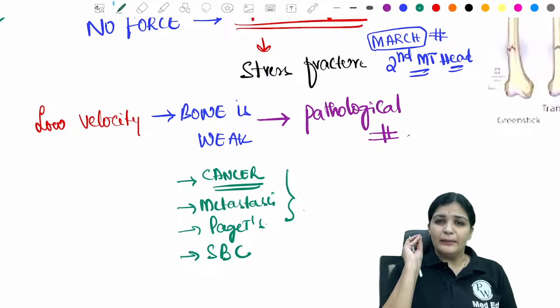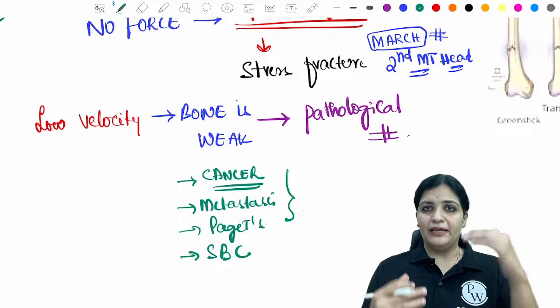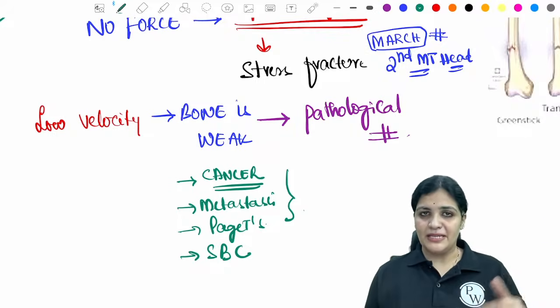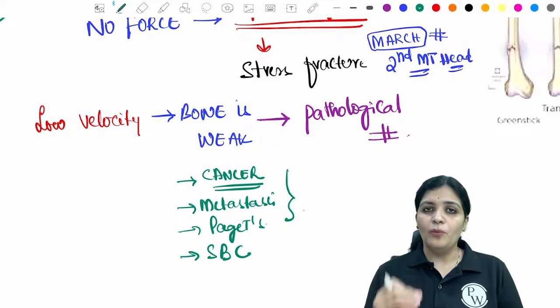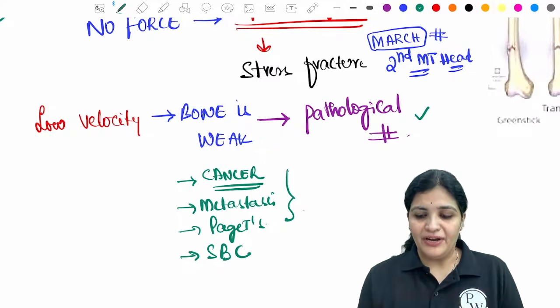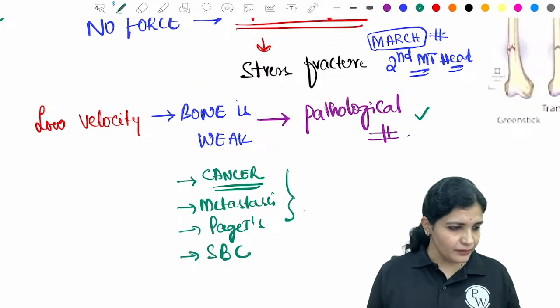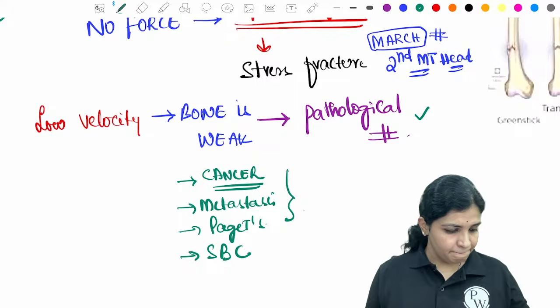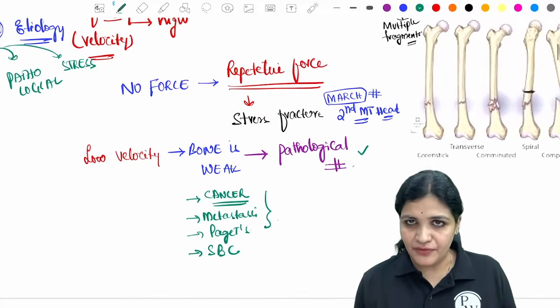And even with limited force, just as they walk up or come down the steps and slip and fall, because of this low velocity injury there will be a fracture, which is called the pathological fracture, right? So this is the main basic classification.